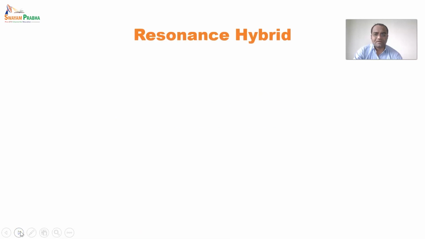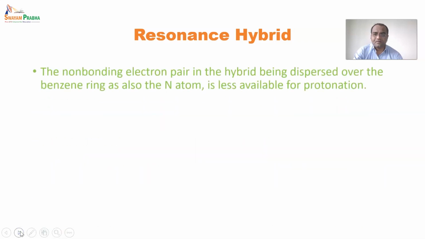Now we'll see the concept of the resonance hybrid, and how electrons are distributed on an aromatic ring from a nitrogen. When it comes to nitrogen or oxygen, it contains a non-bonding electron pair. In the case of nitrogen, we can see only one non-bonding electron pair. In the case of oxygen, we can see two non-bonding pairs of electrons, and further on a halogen, we can see three non-bonding pairs of electrons, and later on it becomes an octet, and the noble gas elements start from over there.